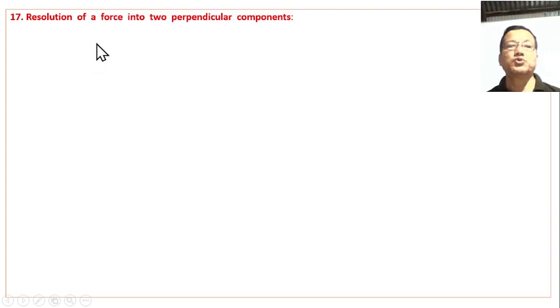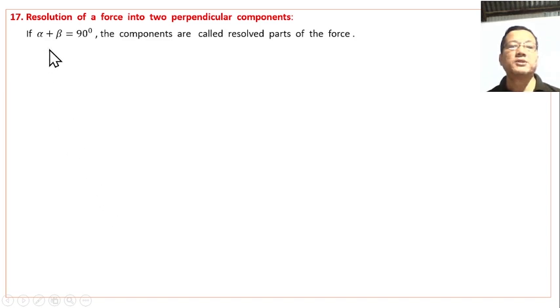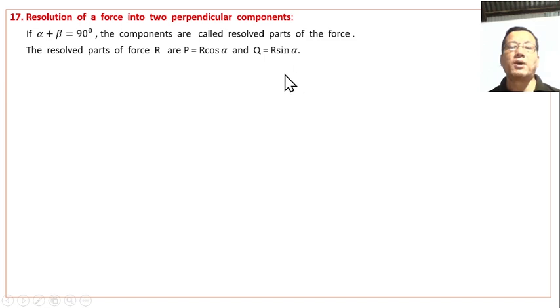Resolution of a force into two perpendicular components. If alpha plus beta is 90 degrees in the above case, the components are called resolved parts of the force. The resolved parts of force R are R cos alpha and R sin alpha, since sine of alpha plus beta is sine of 90, which is 1.